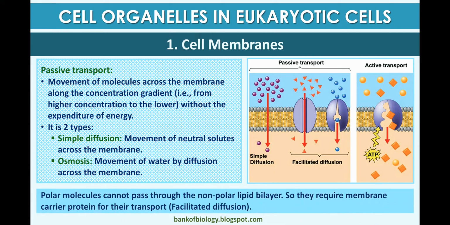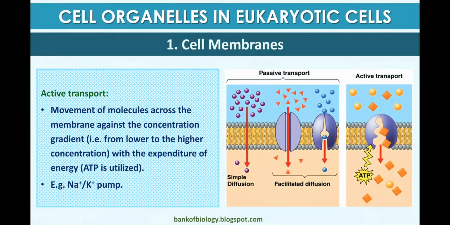Polar molecules cannot pass through the non-polar lipid bilayer, so they require membrane carrier proteins for their transport. This is called facilitated diffusion. Now after that we know about active transport: the active movement of molecules across the membrane against the concentration gradient with the expenditure of energy in the form of ATP. Example: sodium ion and potassium ion pumps.